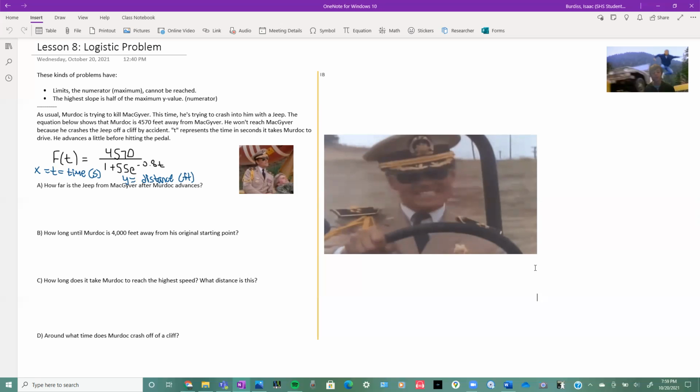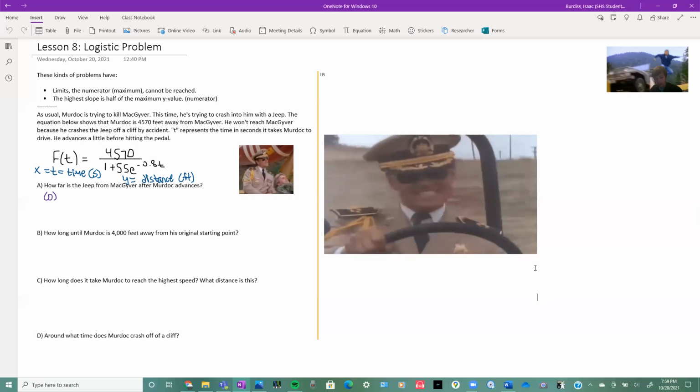How far is the Jeep from MacGyver after Murdoch advances? Don't say 4,570, because it says that he advances a little bit. How do we know what this is? Well, this is going to be f of 0.